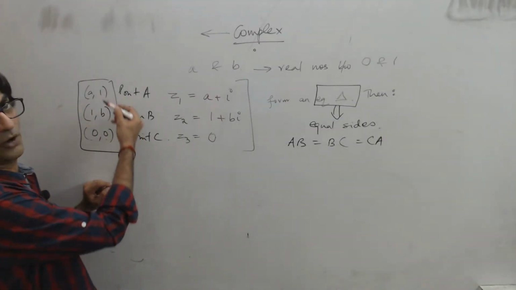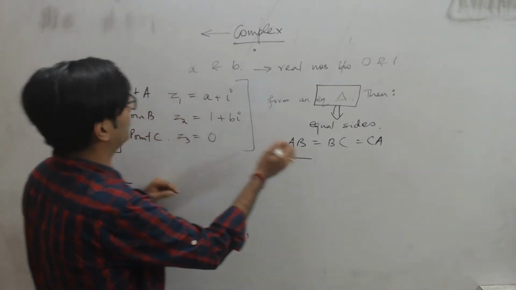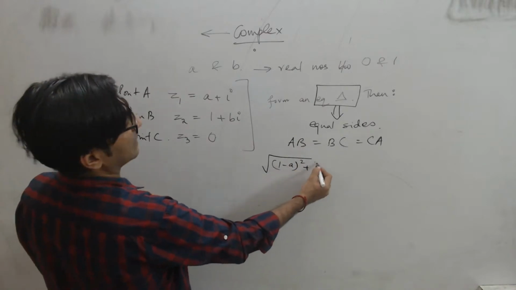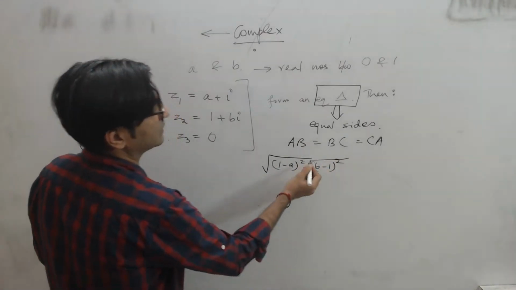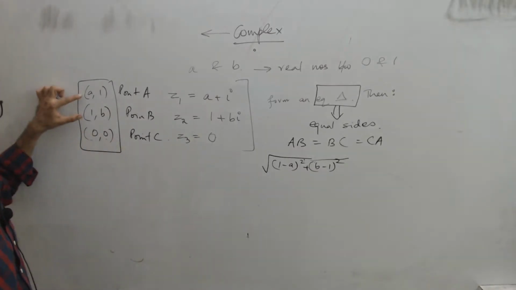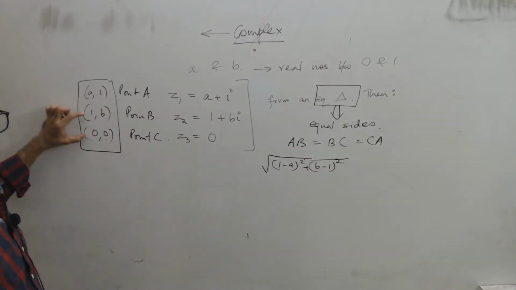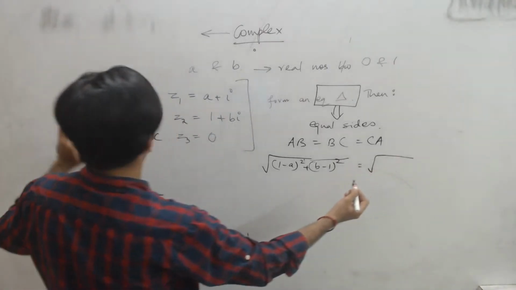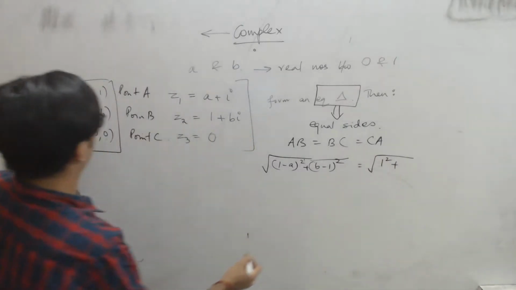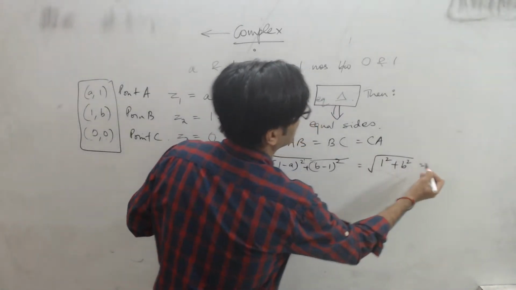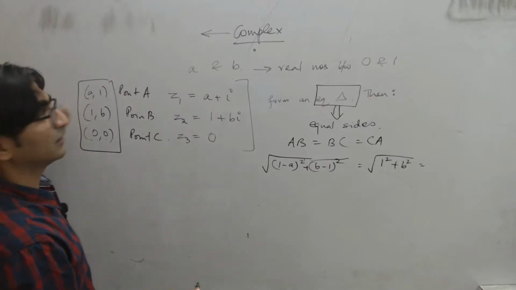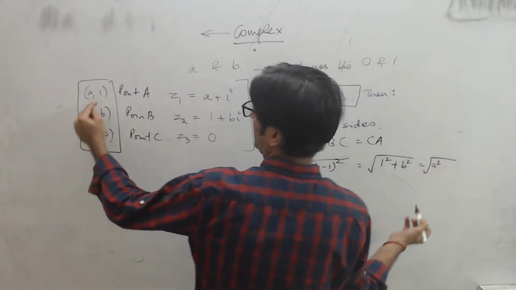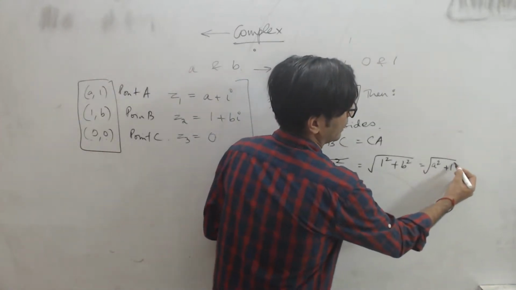So what is the distance between point A and B? Let's use the distance formula, root of x2 minus x1. So this is going to be root of (1 minus A) the whole square plus (B minus 1) the whole square, right? This is AB, the distance of point A from point B. What is the distance of point B from point C? BC. Distance again will be x2 minus x1 the whole square. So that's 1 minus 0, 1 square, plus B minus 0, that's B square. And the third distance AC will be equal to root of (A minus 0) the whole square, that's A square, plus (1 minus 0) the whole square, that's 1 square, right?